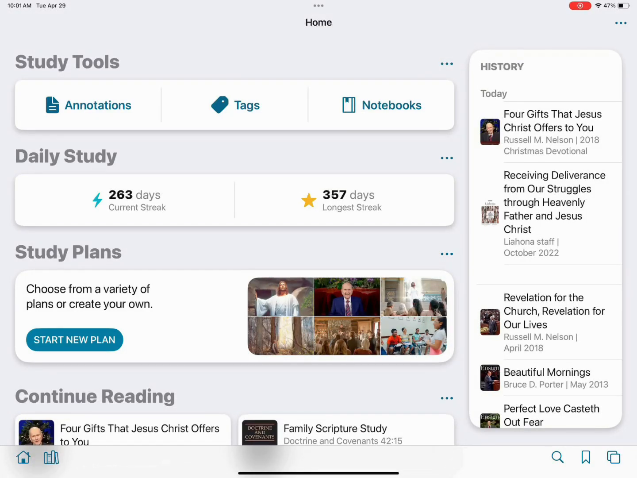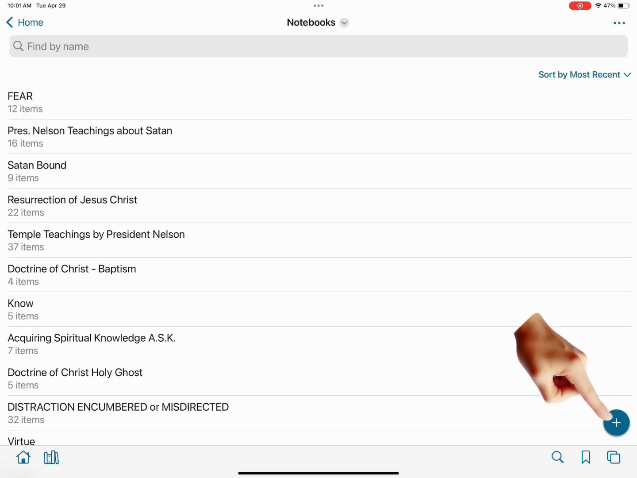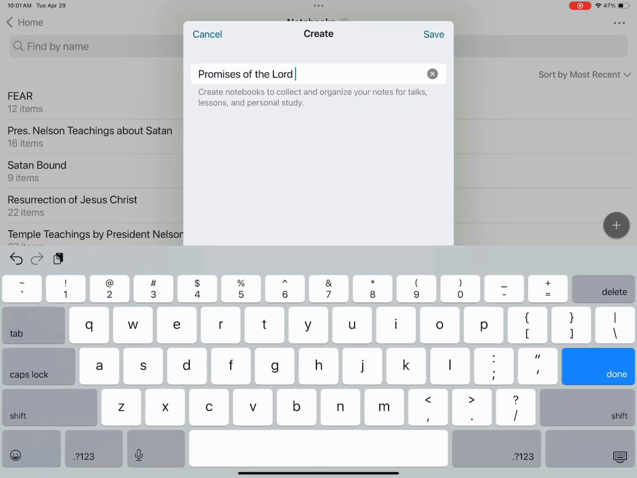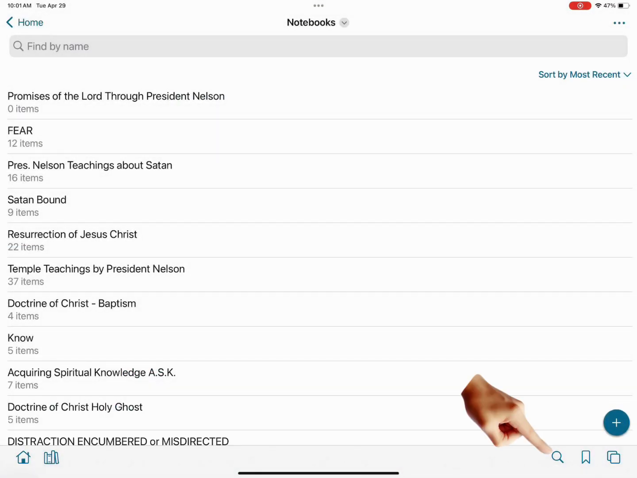On your home page, click on the notebook icon and then hit the plus in the bottom right. Type the name of the notebook and hit save. And then go down to the magnifying glass and we're going to do a search.